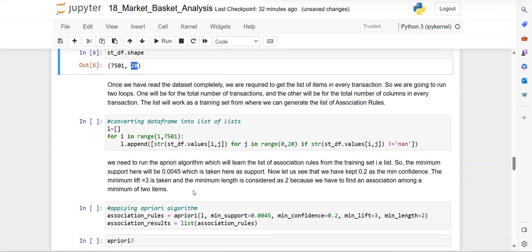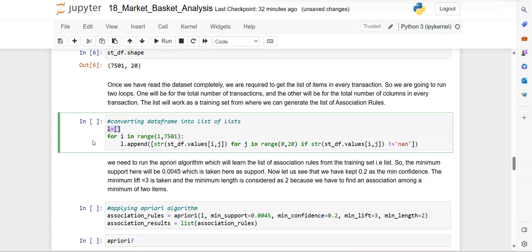And then we can convert this data frame into a list of items, right? So this is Python's empty list, and for i in range of 1 to the number of rows, appending this. This is list comprehension, right?